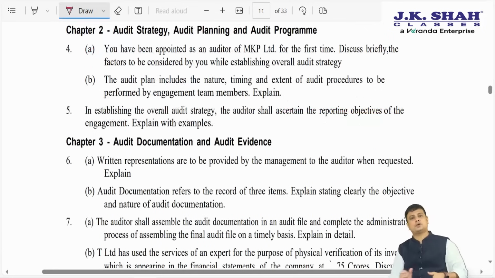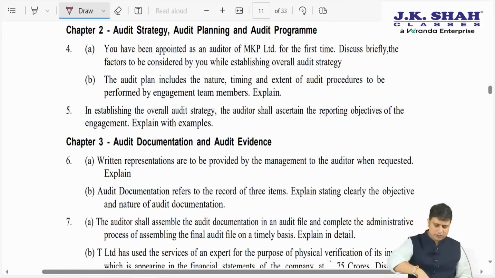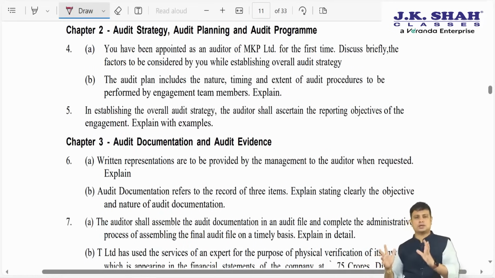Moving ahead with chapter number 2, that is audit strategy, planning and programming. I'm not wasting your time on questions which are already covered in the JKC material. We have already studied it, so we'll take all these things very briskly. We'll spend time on questions which are new, which have not been covered in the module. Here all the questions have been covered by us.